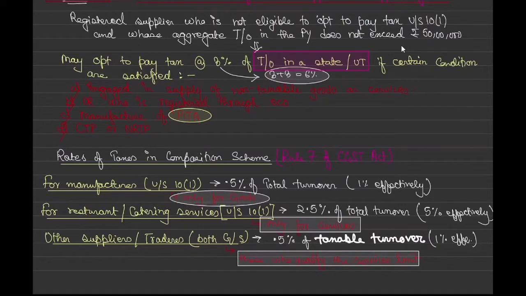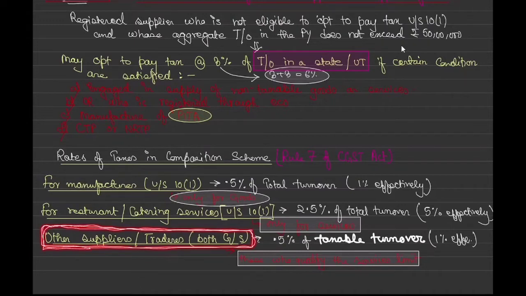Now they are saying that other suppliers or traders, in both goods or services, correct? Both goods and services means what? Will only services be covered over here, or only those whose limits are satisfied?